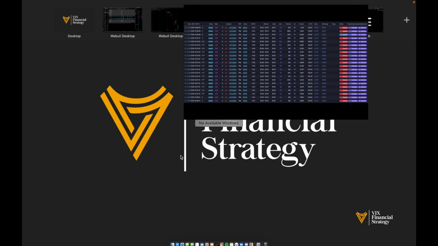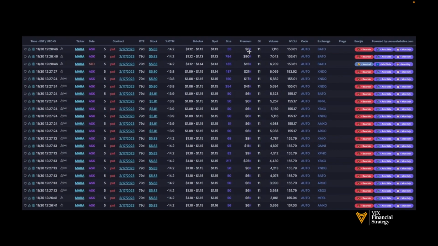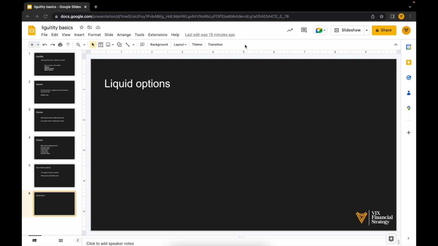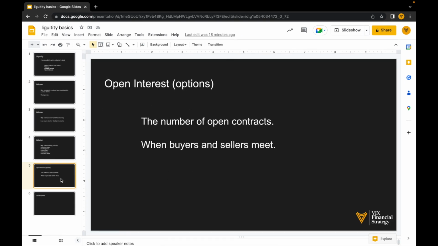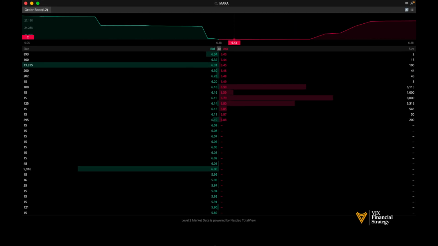So this is a topic for another time, talking about options flow and looking into options flow data, looking at what bigger players are doing, looking at the bets they make. That's a topic for another time. But that is a brief summary of liquidity, volume, open interest, and bid and ask spreads.